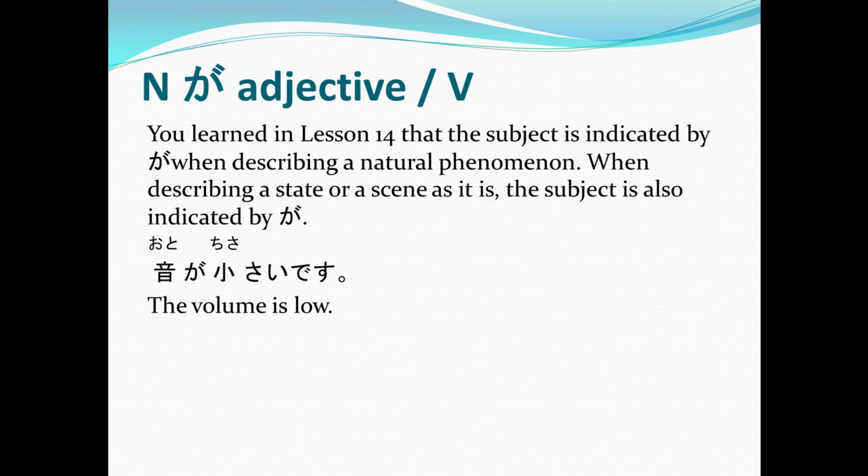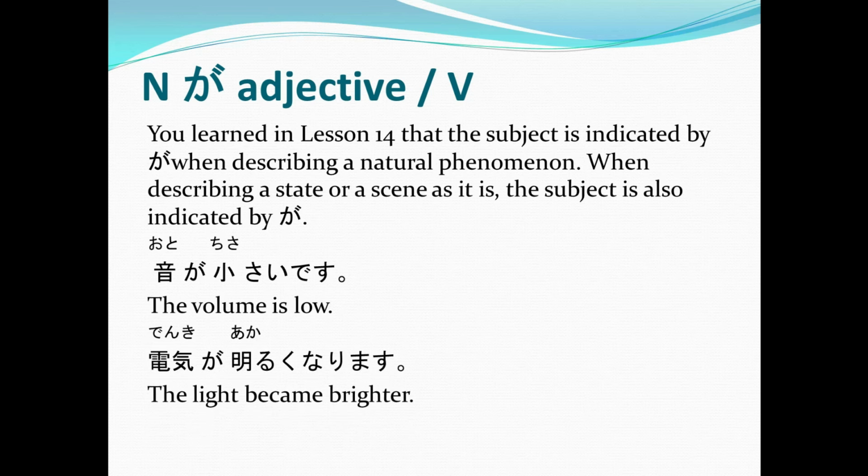And then denki ga akaruku narimasu, or the light became brighter. Again, denki ga akaruku narimasu, or the light became brighter. So we use ga in both sentences because the first one we're describing a state wherein the volume is low. And then in the second sentence, we're describing the scene, or it could also be a state, that the light became brighter. That's why we use ga. Alright? Wakarimashita?